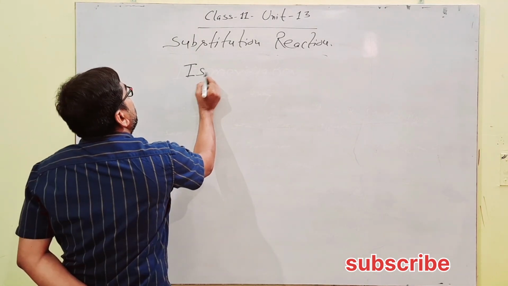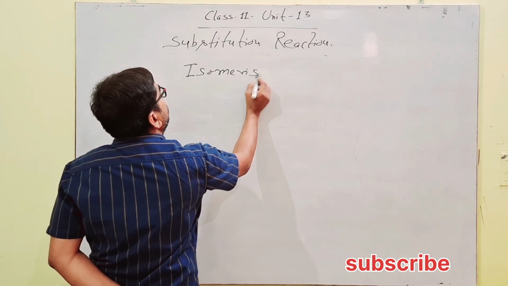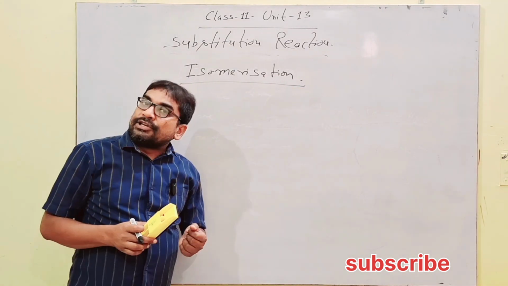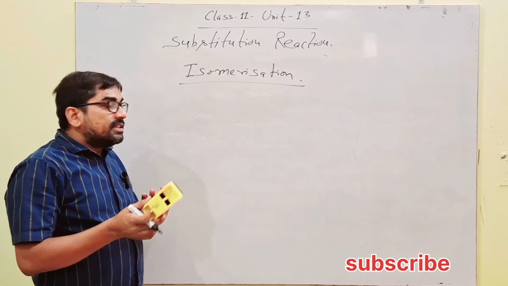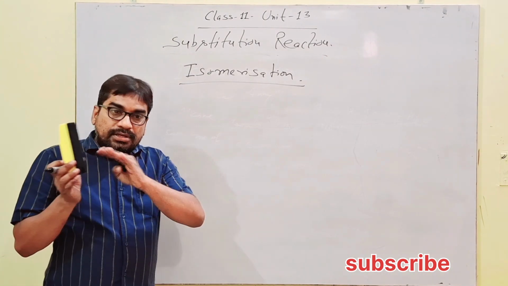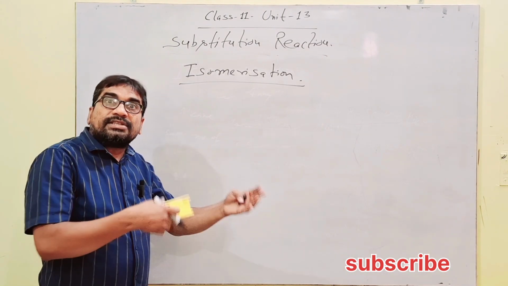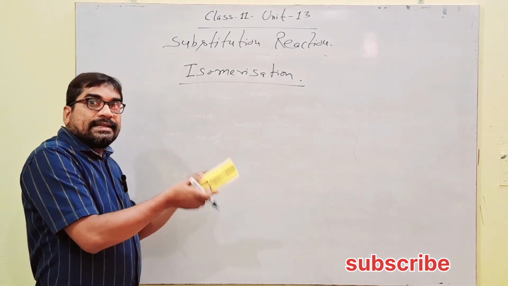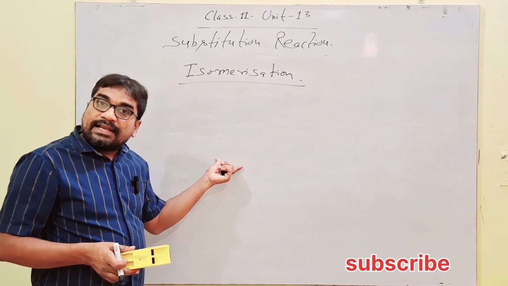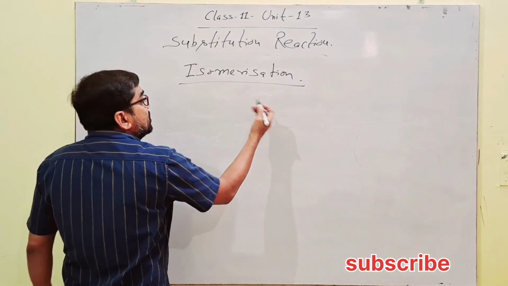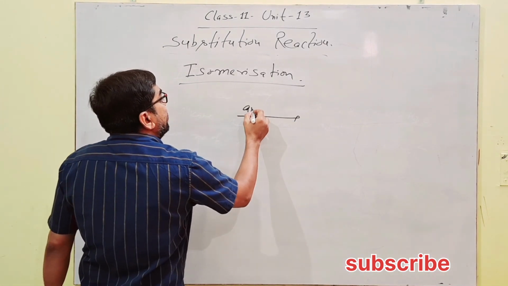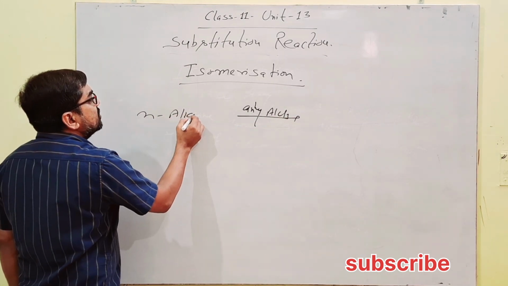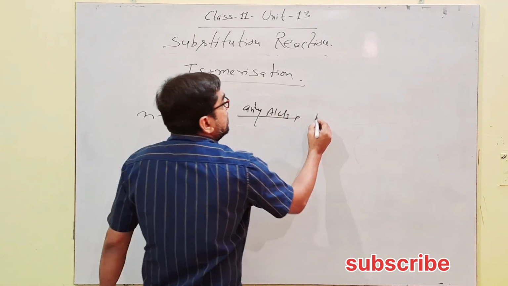Next is isomerization in alkane. Since alkanes have no functional group attached, when there is branching in the chain, a straight chain alkane without branching changes into a branched alkane, and the number of carbons is equal in reactant and product, then it's called chain isomerism. So alkanes undergo chain isomerism in presence of anhydrous AlCl3, and normal alkane, meaning straight chain alkane without branching, converts into branched alkane.